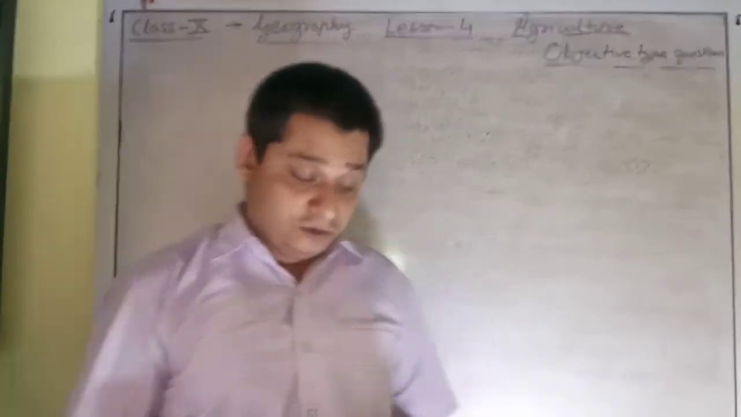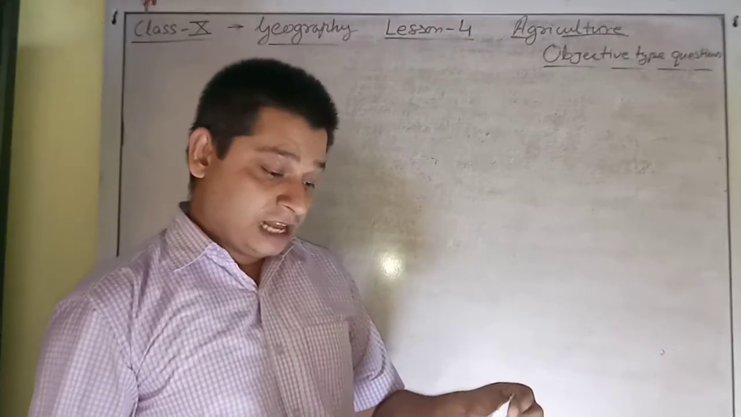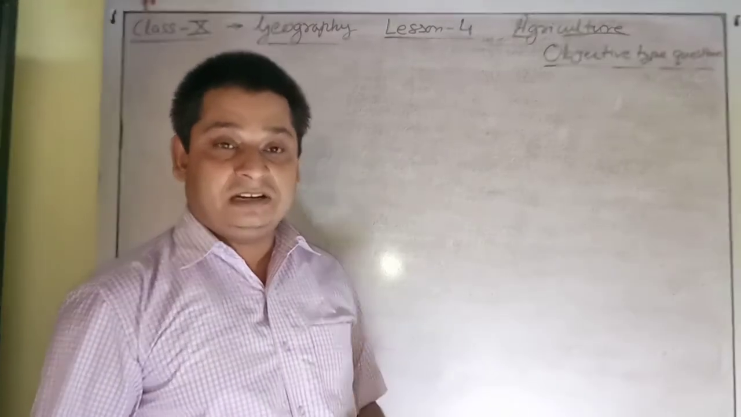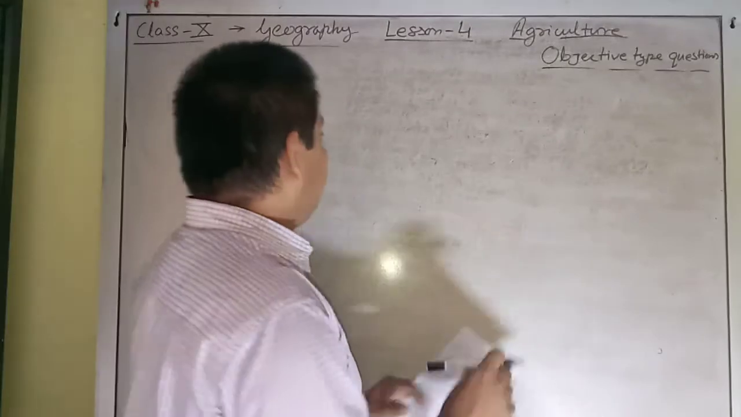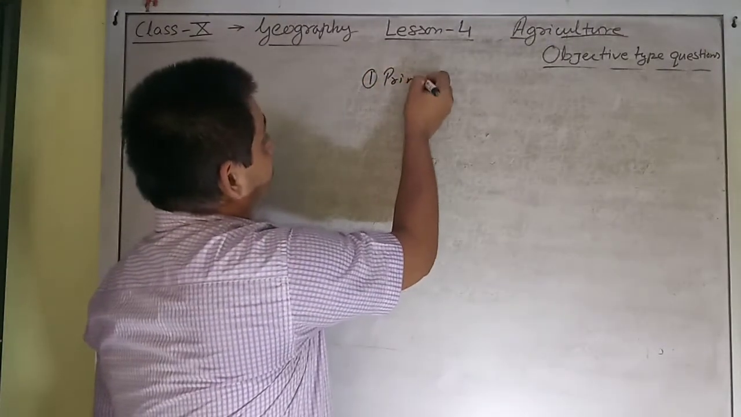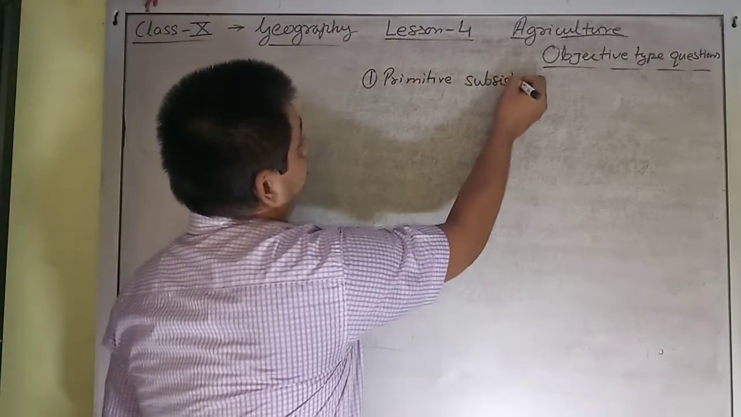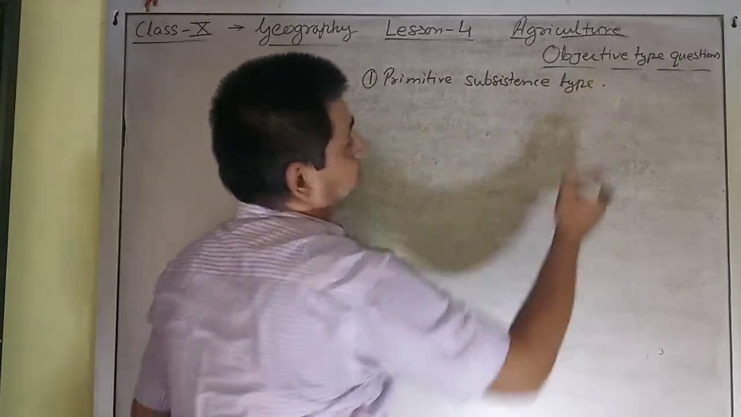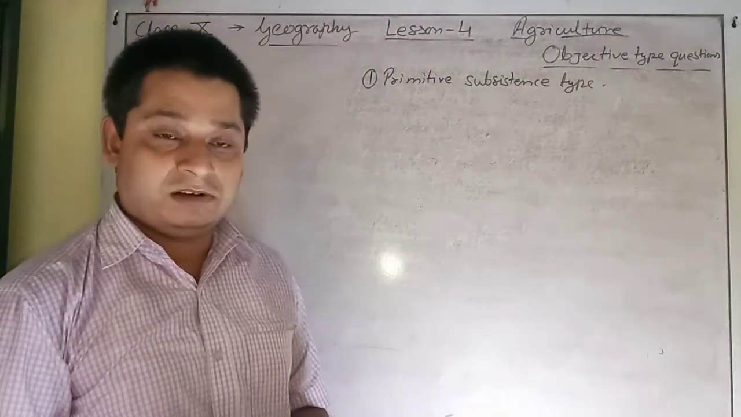Then, the first question states that in dash type of farming, tools like hoe, dowel, and digging sticks are used. The tools which are mentioned here are primitive, which means this agriculture is related to primitive subsistence type, which is done by the tribal people living in the forest areas of our country and in many parts of the world.